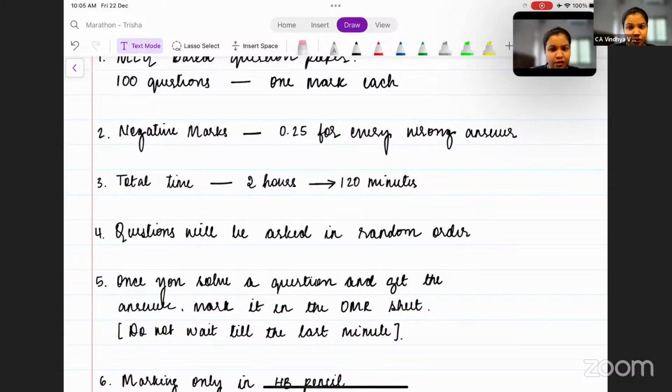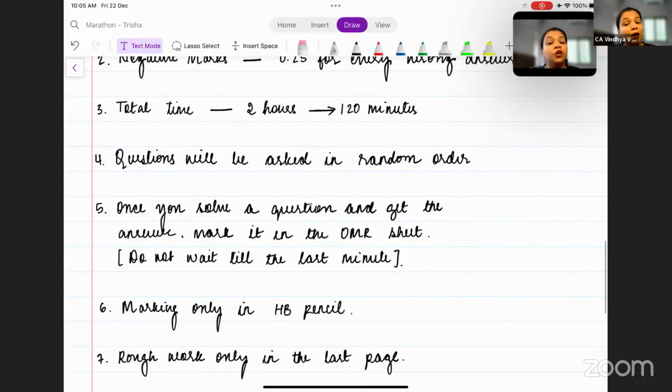Once you finish a solution, mark the answers. You're done and dusted then. Next, you have to mark only in HB pencil in the OMR sheet. When you mark the answers, they should be marked only in HB pencil. But other things can be written, like when you write the roll number and everything, that can be written in a black pen.